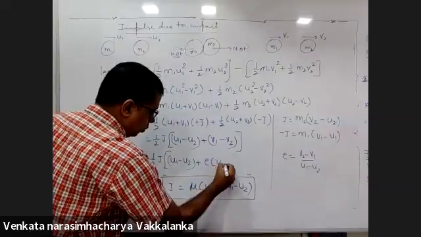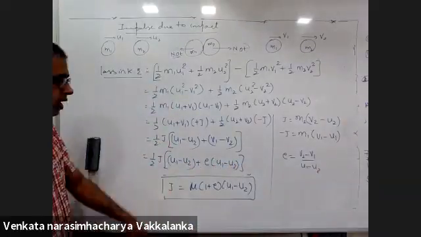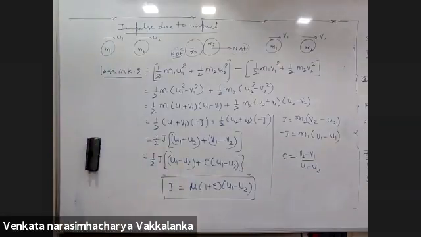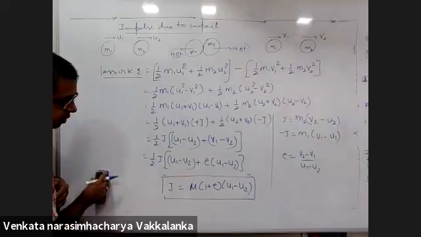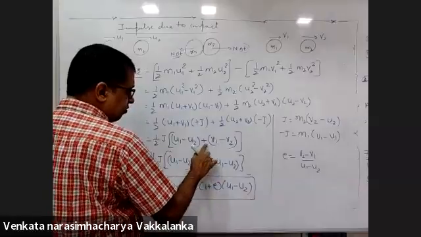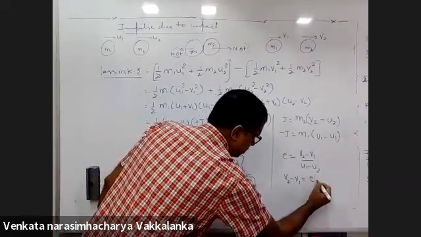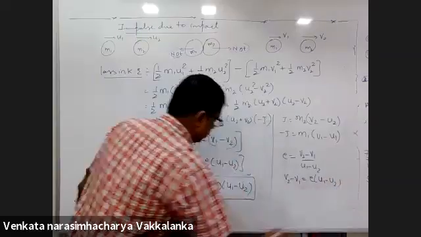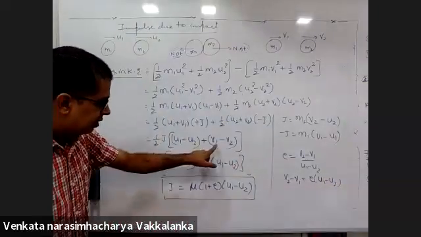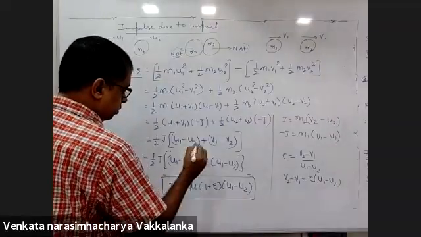So negative of small e into (u1 minus u2), right? This is v1 minus v2, negative of negative. v2 minus v1 is small e into (u1 minus u2). Right? Yes, sir. So that is v1 minus v2, or say definitely u2 minus u1, right?